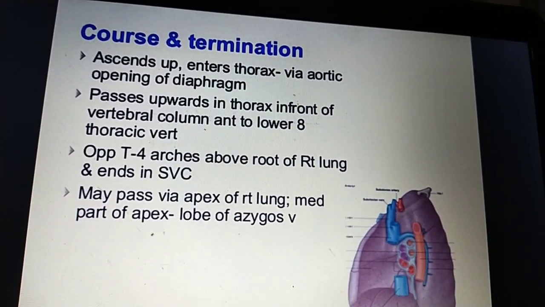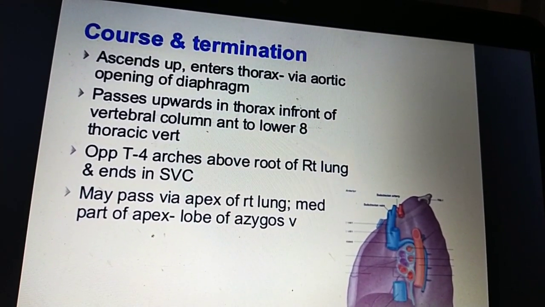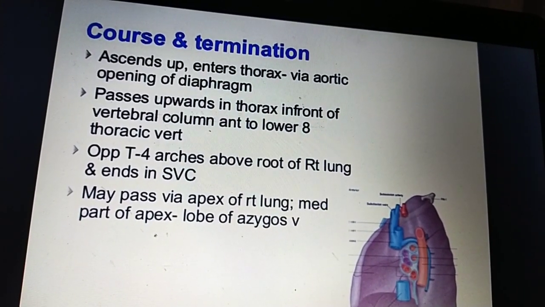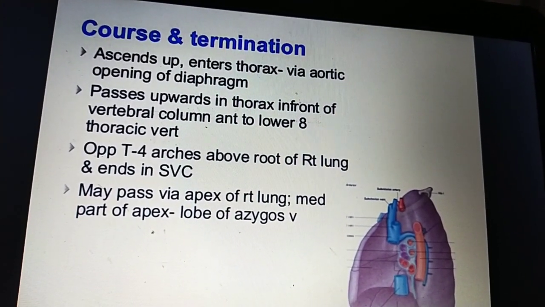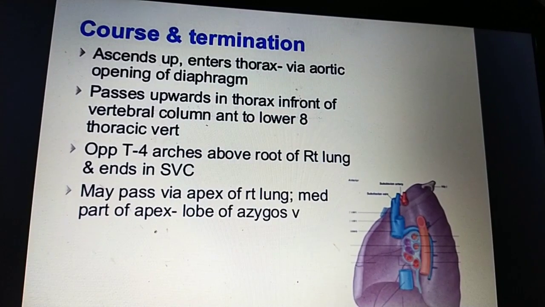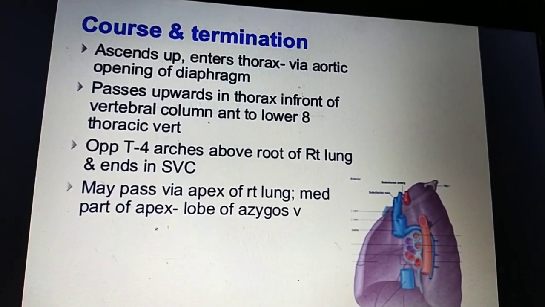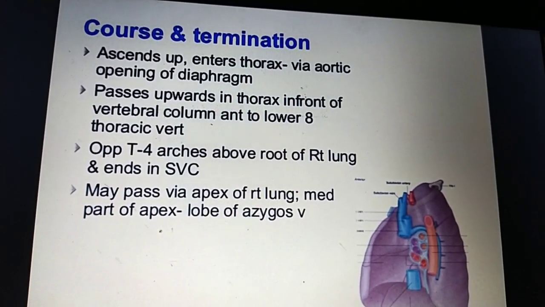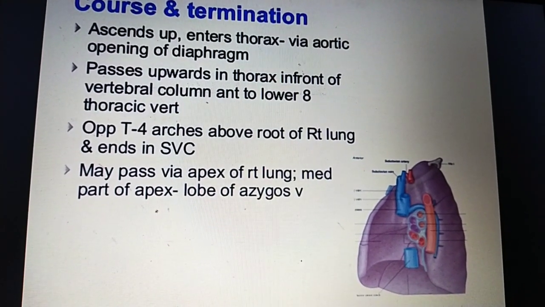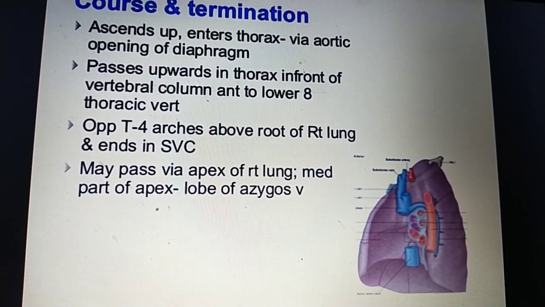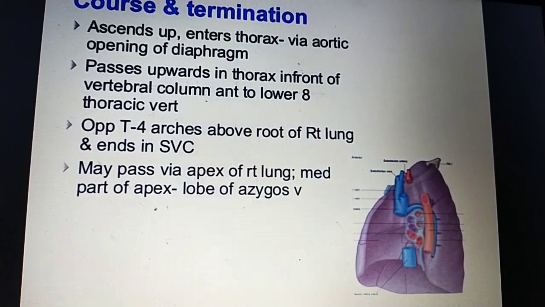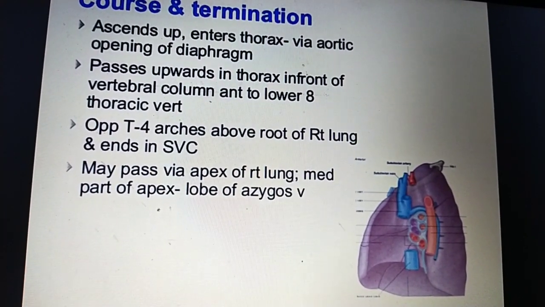The azygous vein ascends, moving upwards, and enters the thorax via the aortic hiatus, the opening of the diaphragm, at the level of T12. It passes upwards in the thorax in front of the vertebral column, anterior to the lower 8 thoracic vertebrae.